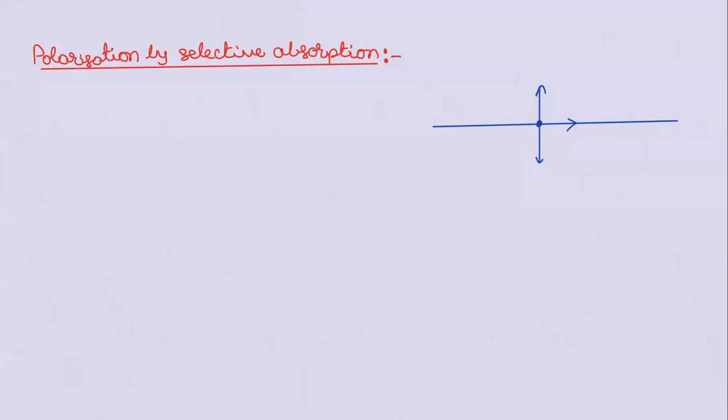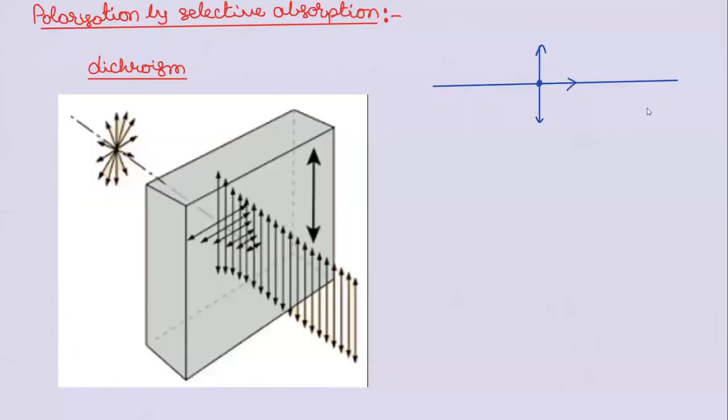Okay. Now this property of the metal is called dichroism, and this is widely used and it is less expensive. Wherever there is a liquid crystal display, it will be there. The diagram will be like this. This is how dichroism will be. The diagram is not perfect, but still good.